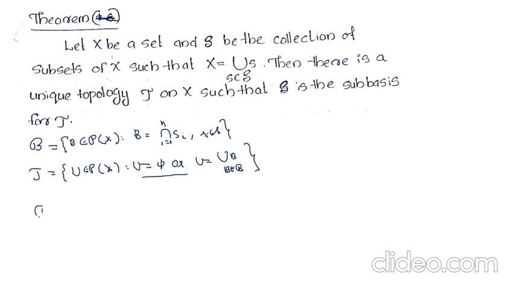So the first condition is that the empty set and the whole set must belong to tau. Clearly phi belongs to tau by the definition of tau. Now X can be written as a union of members of S, as given in the statement. Every member of B is of the form of members of Si, and here X is the union of those S. Therefore X can be written as a union of those members of B, so X belongs to tau. Therefore the empty set belongs to tau and the whole set belongs to tau. So move on to the second condition.